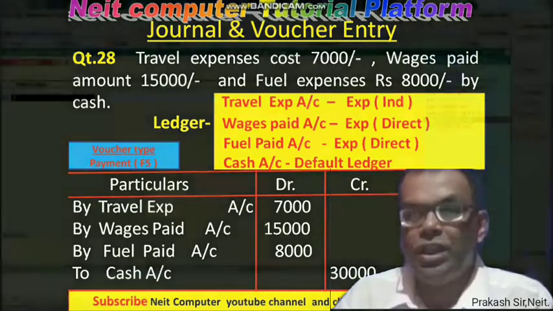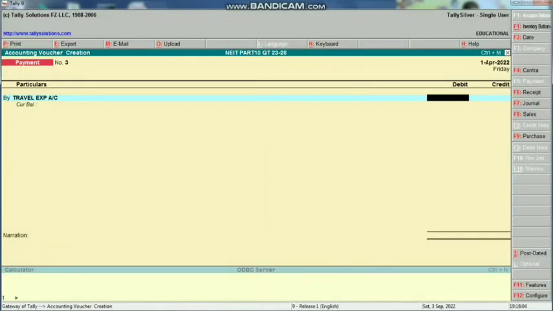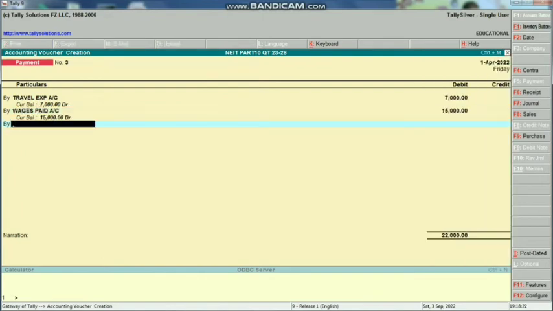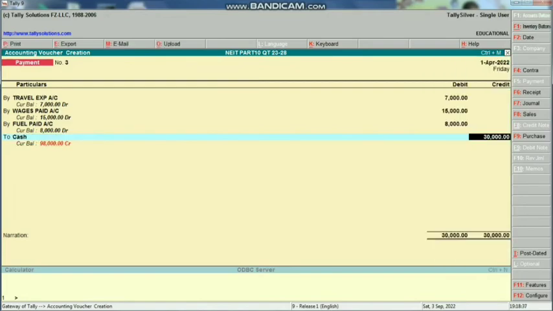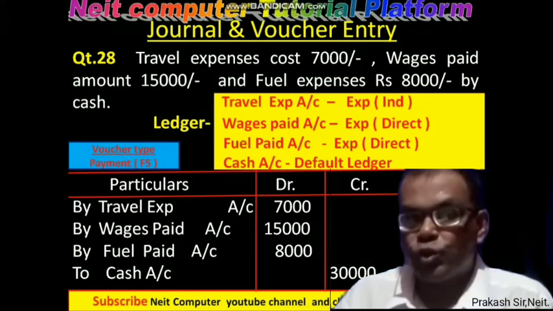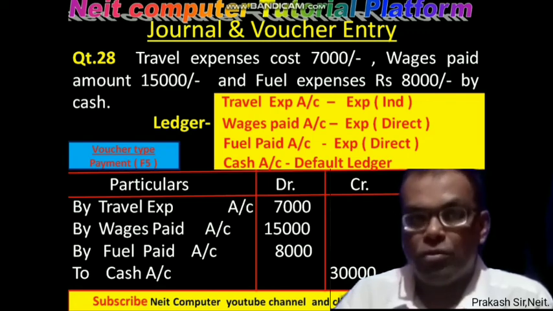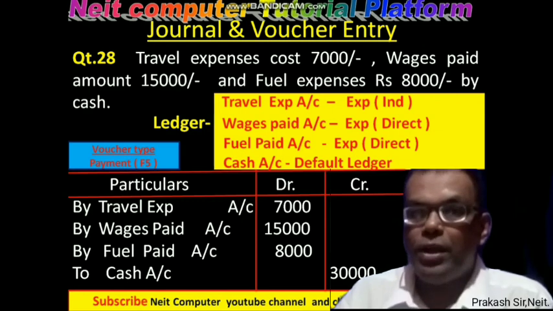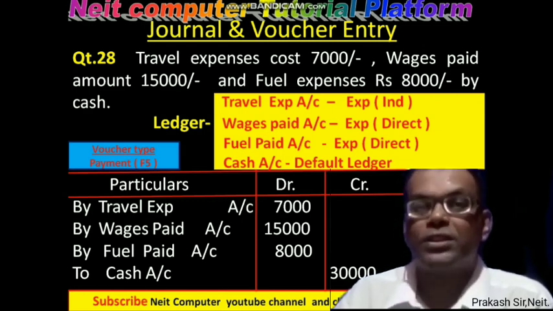As cash is an example of a real account, where what goes out is credited, that is why cash account becomes a credit 30,000. Travel expenses, wages paid, and fuel paid are examples of a nominal account, and expenses become a debit. According to this rule, these three ledgers are the heads of expenditure, so they become a debit and it will be credited from cash account, that is 30,000. So for this question we have to use a payment voucher, that is F5, because cash credit is there.